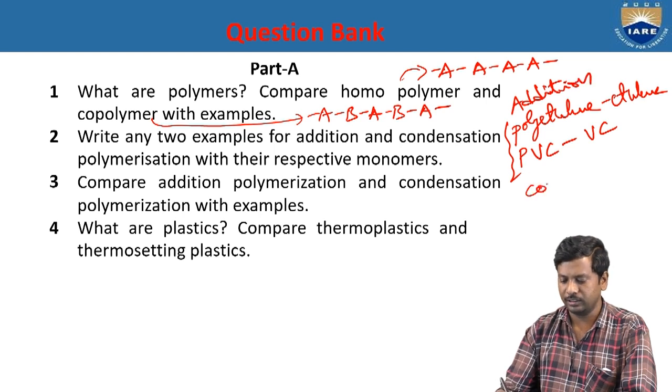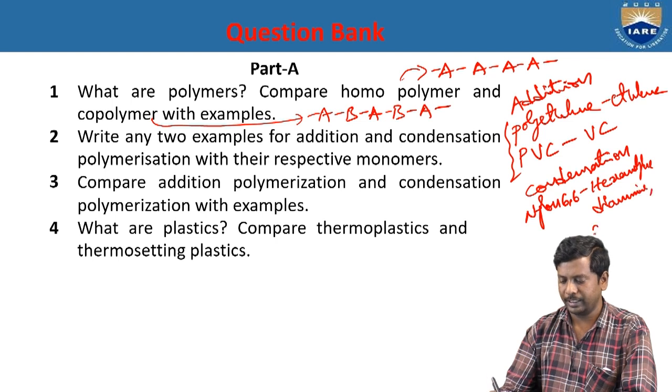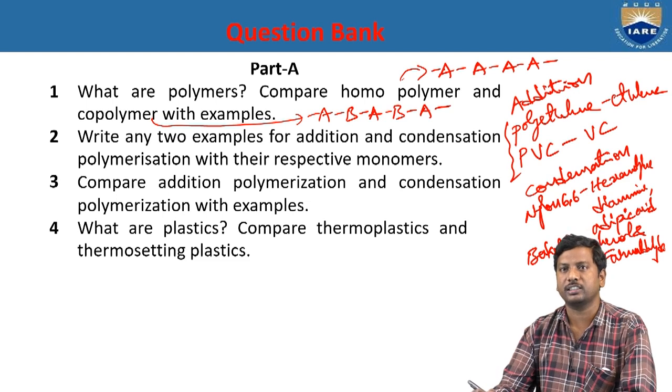And next one, condensation. For condensation polymerization, nylon 66, and the monomers are hexamethylene diamine and adipic acid. Okay, and next one is bakelite. For this, phenol and formaldehyde. So these are the examples for addition and condensation polymerization.